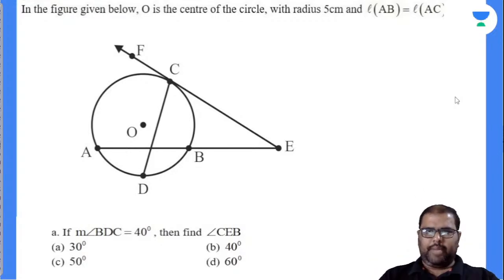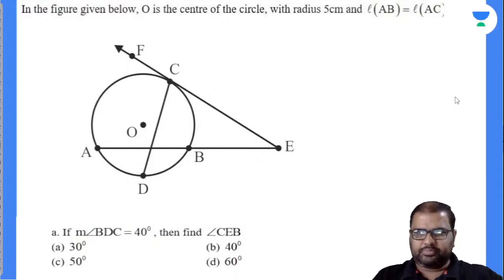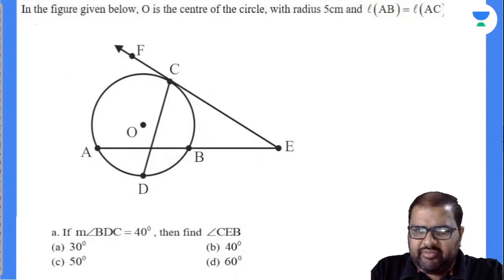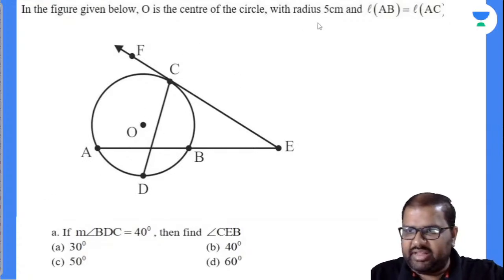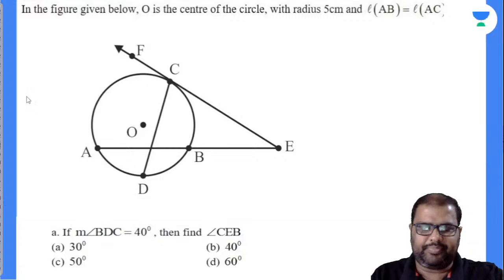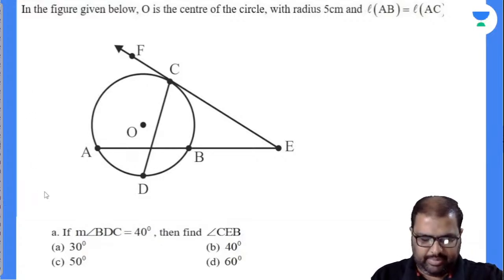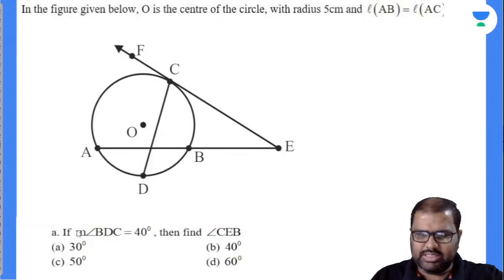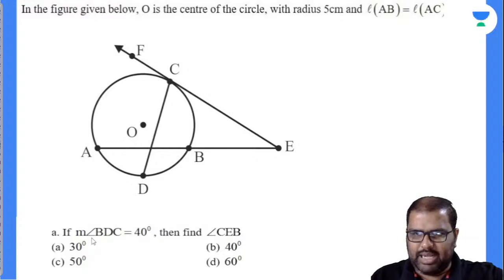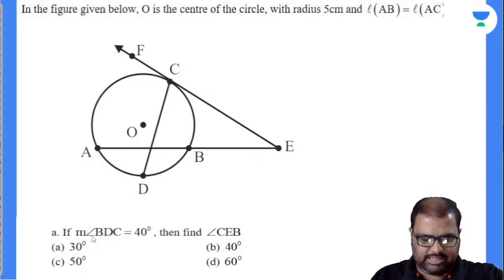Observe the question carefully. First of all, in the figure given below, O is the center of the circle with radius 5 centimeter. Length of AB is equal to length of AC. What is the question asked? Angle BDC is 40 degrees. Then angle CEB is the question asked.